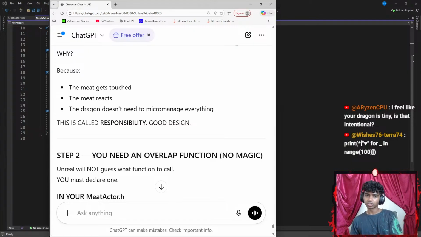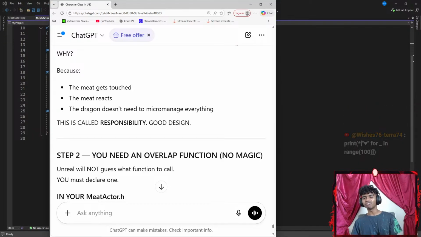I feel like your dragon is tiny. Is that intentional? Honestly, it is just a random size. I didn't want it to be really huge.